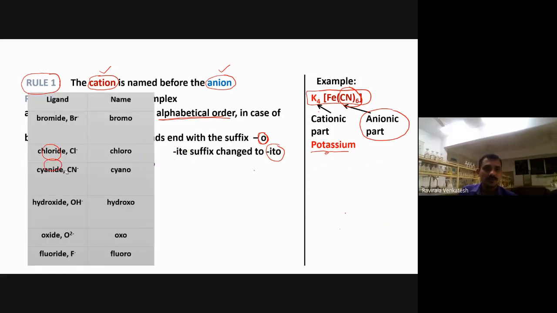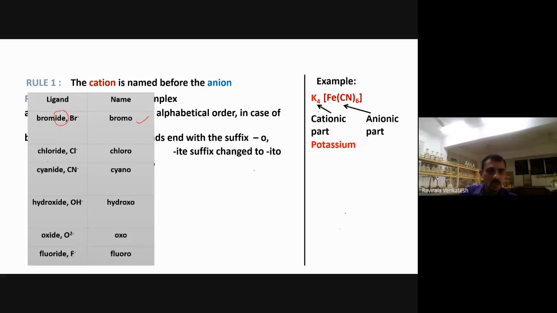Now, the first one I am using here is bromide. All of you please observe this one. What do you have to call this one? Ide becomes O, bromo.